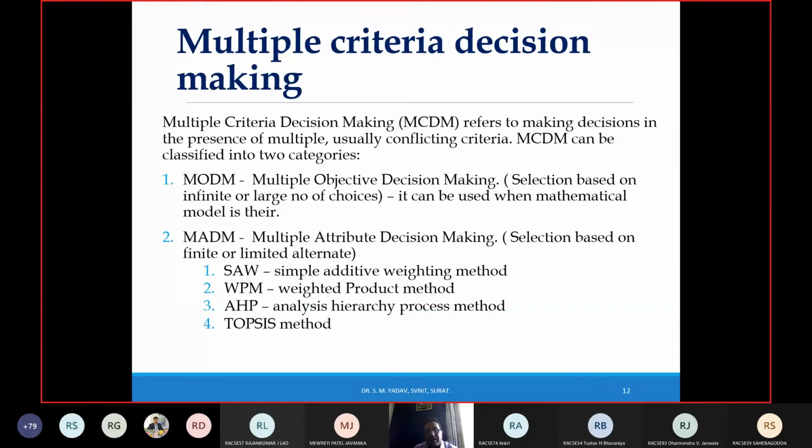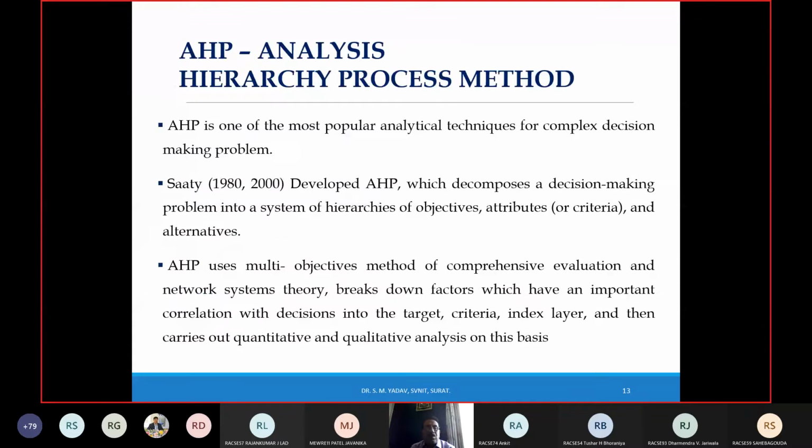So AHP, what is the classification of AHP? Analytical hierarchy process method, which I am going to explain to you. It's a part of the compensatory methods and a MADM technique. Okay, that is the classification of AHP. So first of all, who developed AHP? It was Saaty in 1980. He developed this AHP.